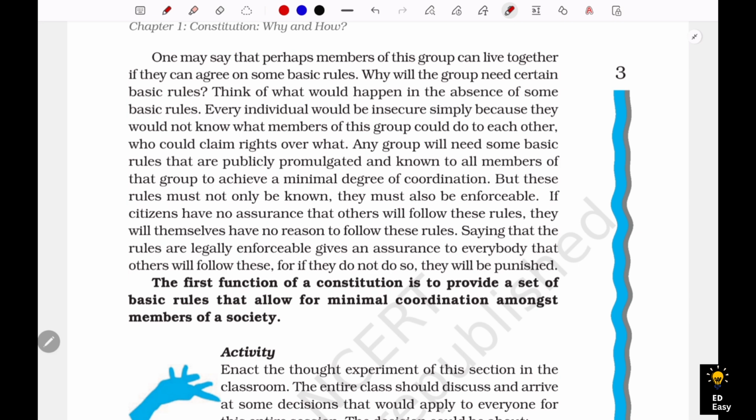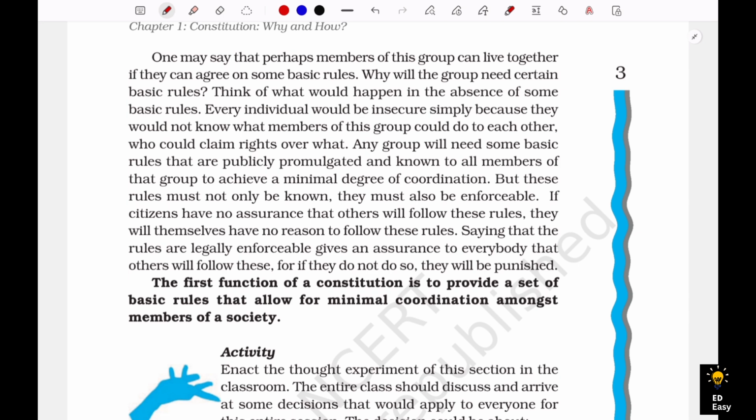And here you should also see the most important line, saying that rules being legally enforceable gives an assurance to everybody that others will follow these rules, for if they do not, they will be punished.